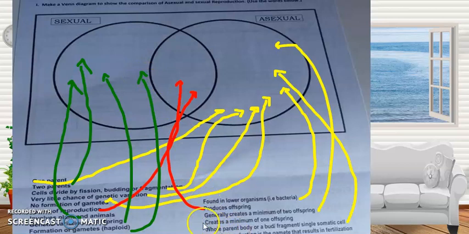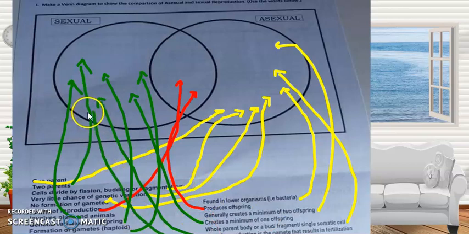Next is creates a minimum of one offspring. Sexual yan. Unit of reproduction is the gamete that results in fertilization. That's sexual pa rin. Then, of course, in higher complex organism like mammals. So, ito ay sa sexual pa rin. Okay, I hope this is clear to you.